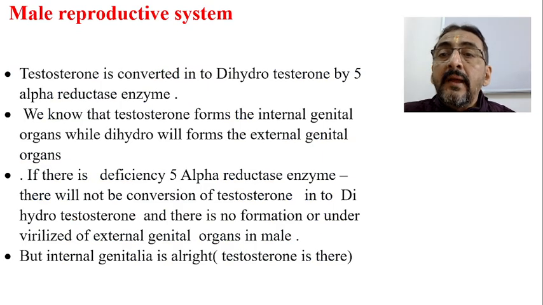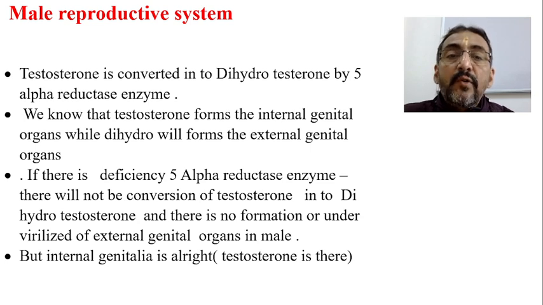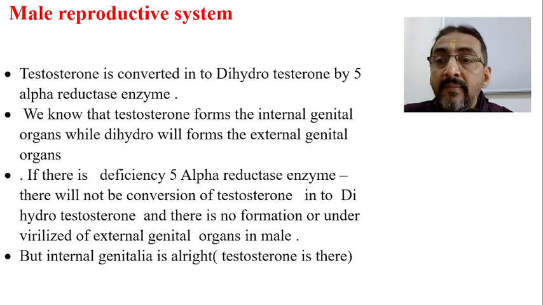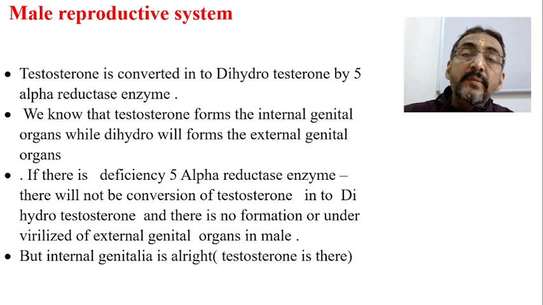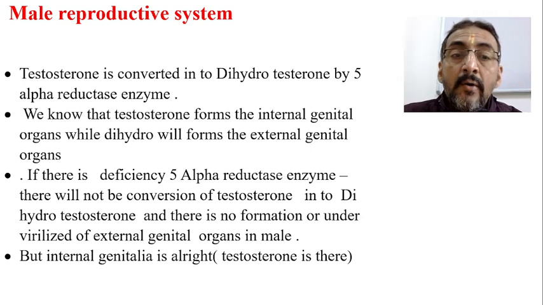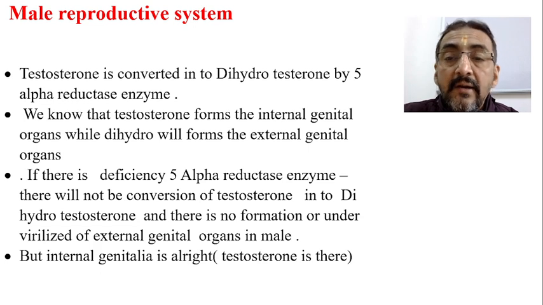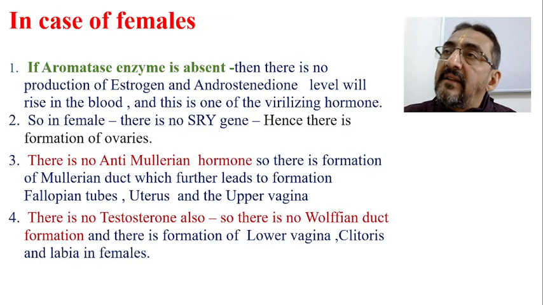Now, testosterone is converted into dihydrotestosterone by the 5-alpha reductase enzyme, as I told earlier. So we know that testosterone forms the internal genital organs, while dihydrotestosterone will form the external genital organs. And if there is a deficiency of the 5-alpha reductase enzyme, there will not be any conversion of testosterone into dihydrotestosterone, and there is underdevelopment or under-virilization of external genital organs in the male. But internal genital organs may be right because testosterone is there. So these two enzymes are very important. One is 5-alpha reductase enzyme in case of males and aromatase enzyme in case of the females.